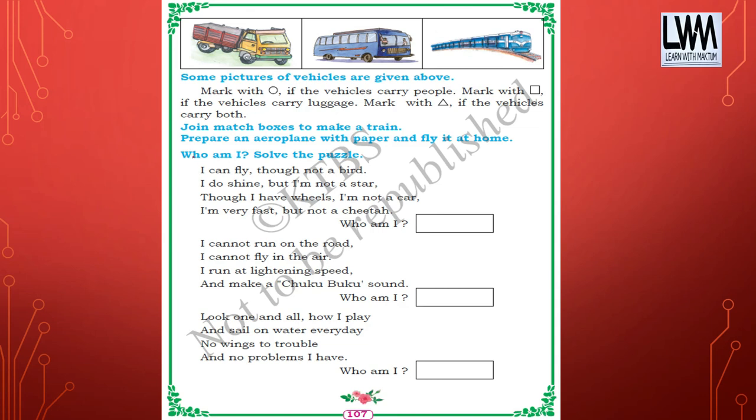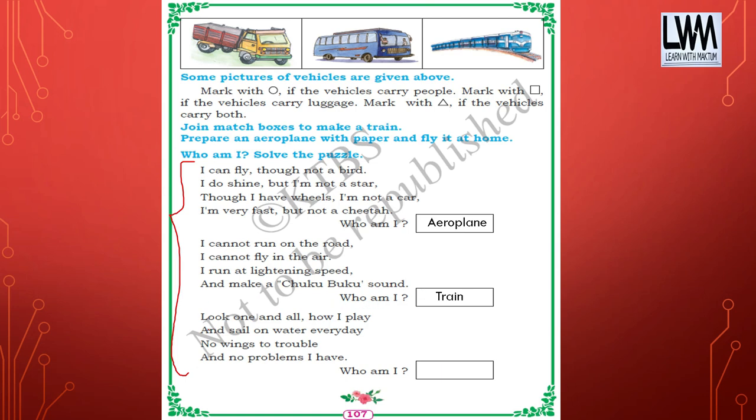Now, some riddles, some puzzles are given, and we have to solve them. I can fly, though not a bird. I do shine, but I am not a star. Though I have wheels, I am not a car. I am very fast, but not a cheetah. So who am I? It's an aeroplane. I cannot run on the road. I cannot fly in the air. I run at lightning speed and make a chukubuku sound. Who am I? It's a train.